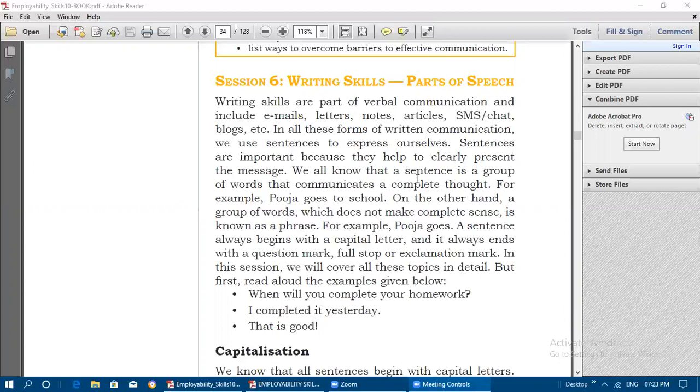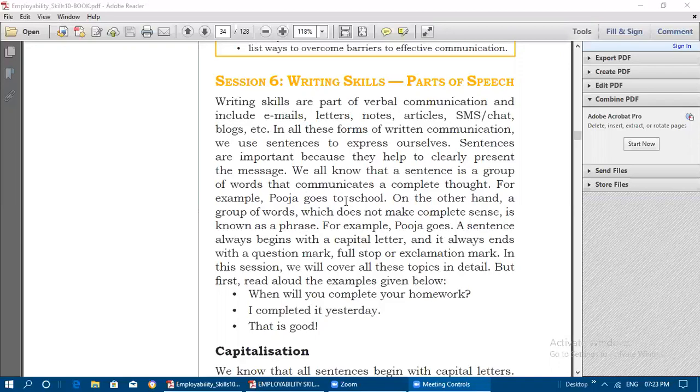We all know that a sentence is a group of words that communicates a complete thought. So what is meant by sentence? A sentence is a group of words that communicates a complete thought. If it is not communicating a complete thought, if it is a partial one, then that is called a phrase. For example, Pooja goes to school. On the other hand, a group of words which does not make a complete sentence is known as a phrase. For example, Pooja goes. This is incomplete, so it is called a phrase.